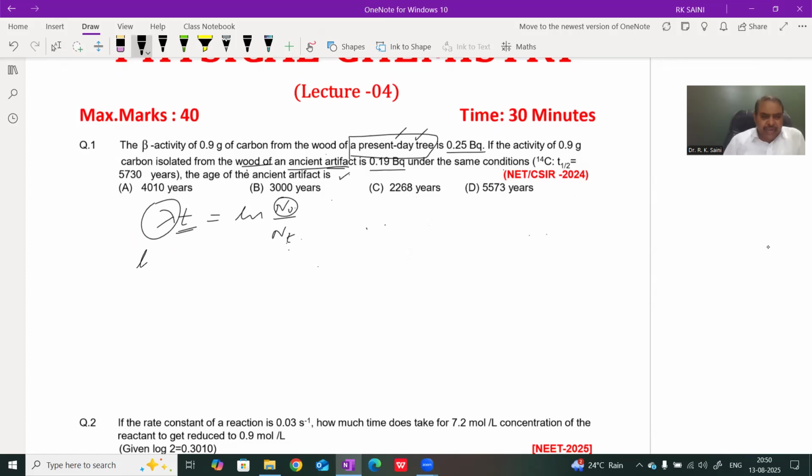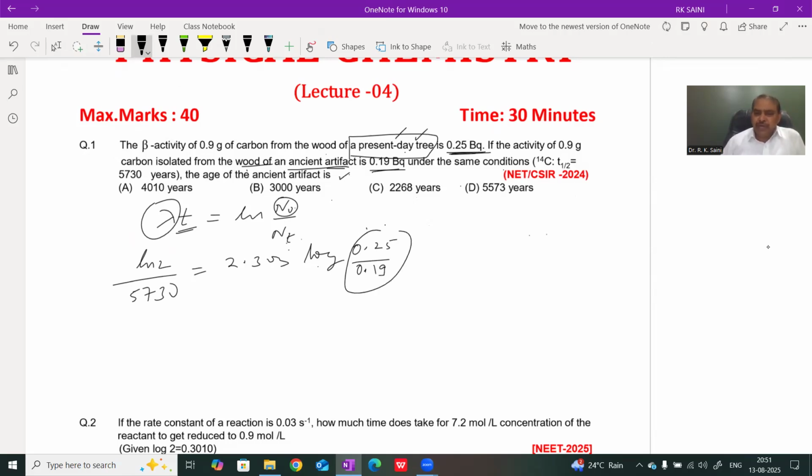Decay constant is ln2 upon half life, so ln2 upon 5730 equals 2.303 upon t times log of initial activity, or initial number of radioactive nuclei, given 0.25 becquerel initially, and after time t given 0.19 becquerel.